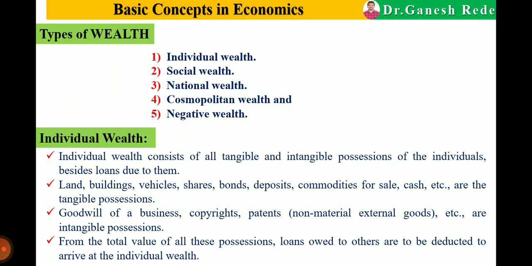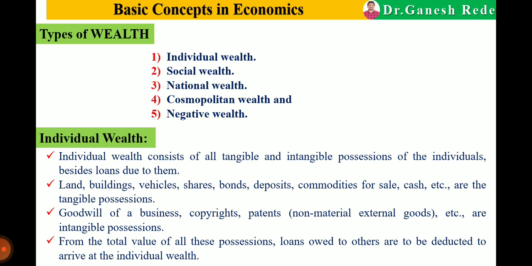Basically there are 5 types of wealth. First one, individual wealth, or we can say personal wealth. Second, social wealth, the wealth which is owned by the society. National wealth, wealth which is owned by the whole nation. Fourth one is cosmopolitan wealth, meaning the wealth which belongs to the world. And last one is negative wealth.